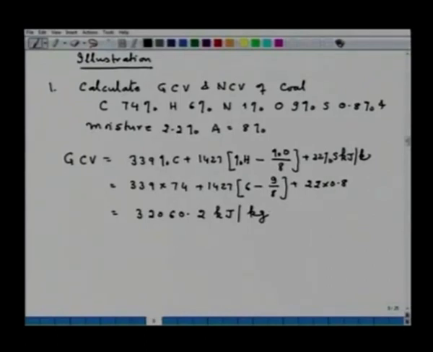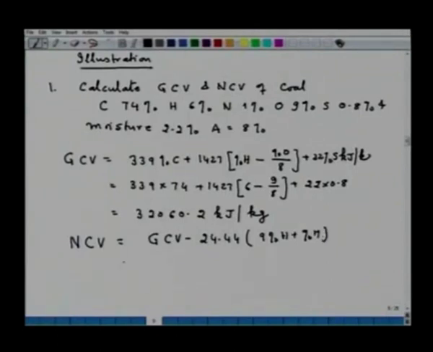Now, similarly, the NCV, net calorific value, where the state of products of combustion is vapor of water, then the net calorific value is equal to GCV minus 24.44 into 9 percent H plus percentage moisture.